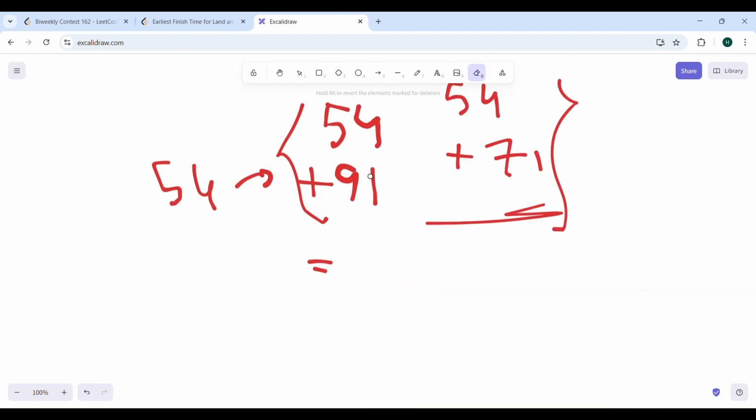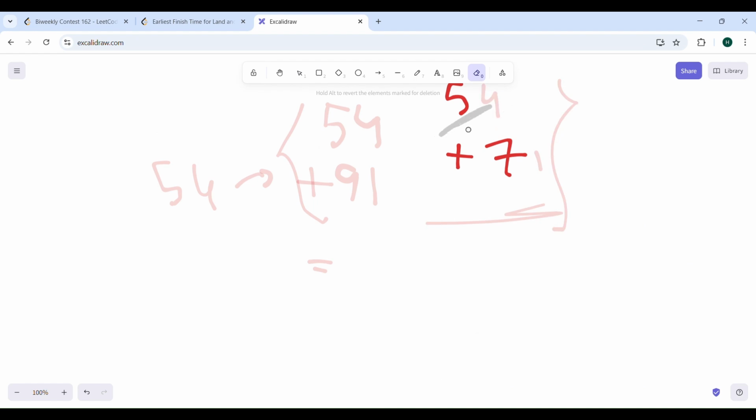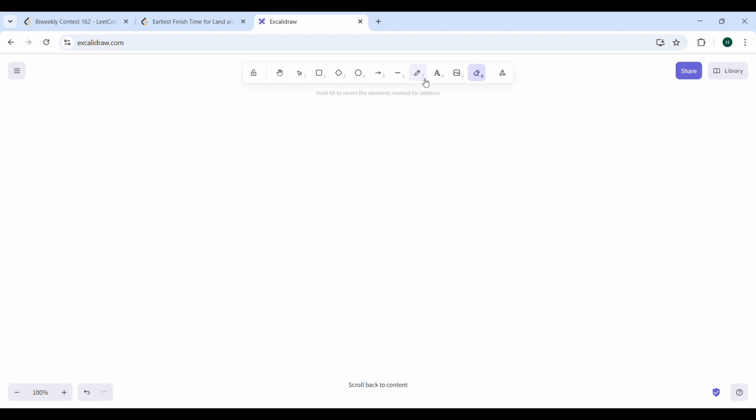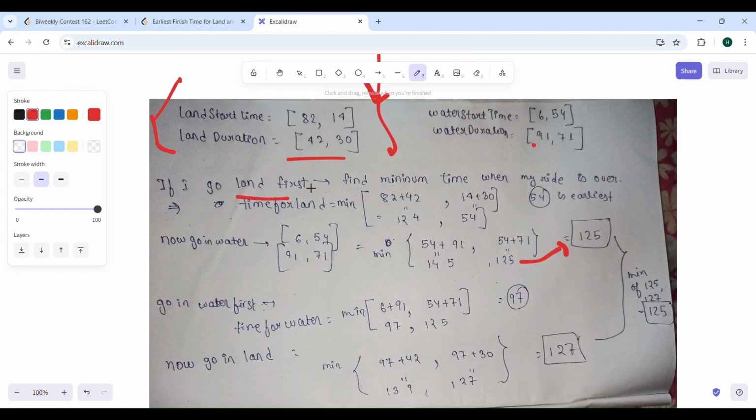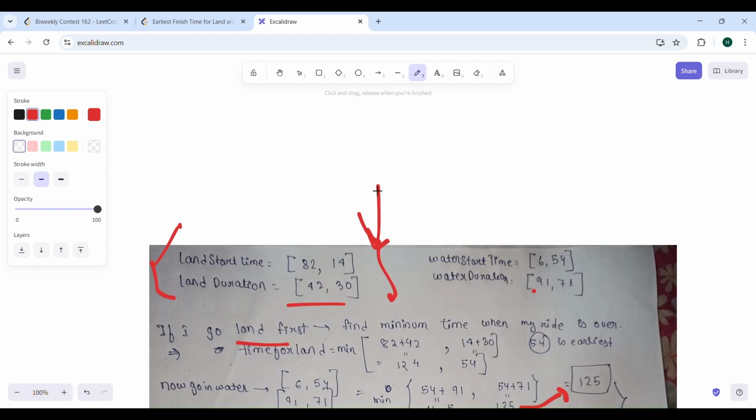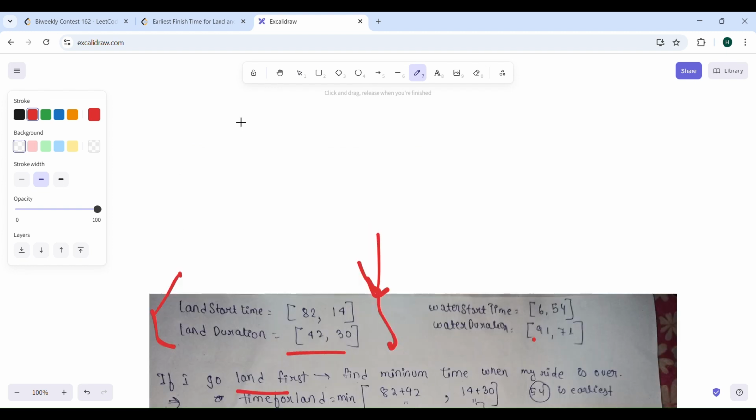So if you go to the water ride first, you need to pre-compute the value, right? So which water ride will finish first? If you look, they started at 6 and took 91, so the first one will finish at 97. The second one will finish at 4 plus 1, 5, 125, right?